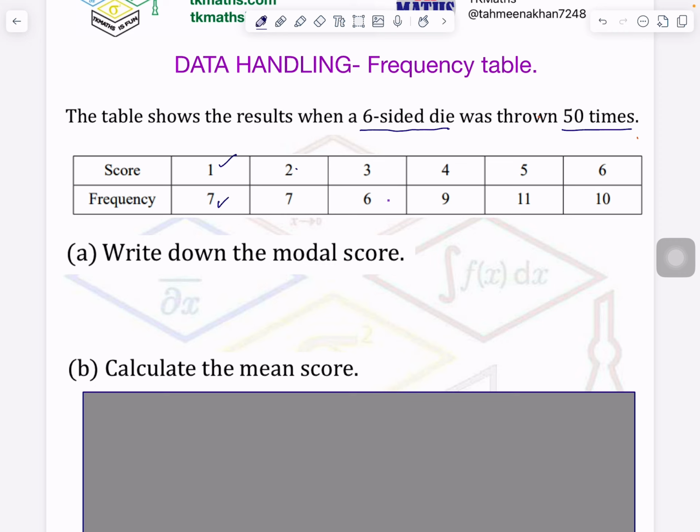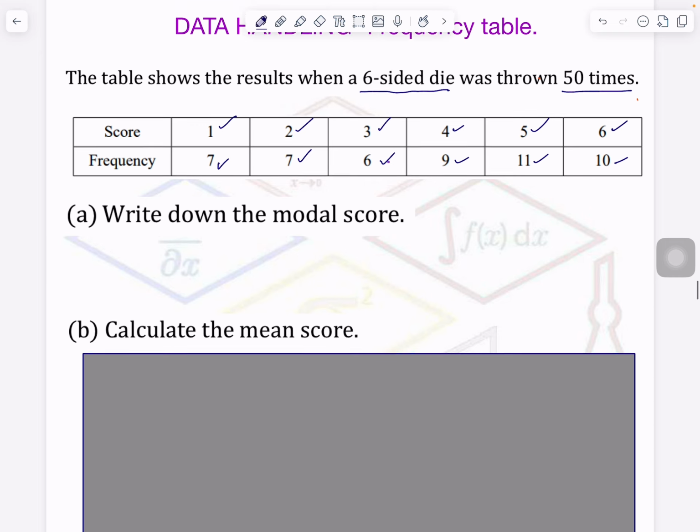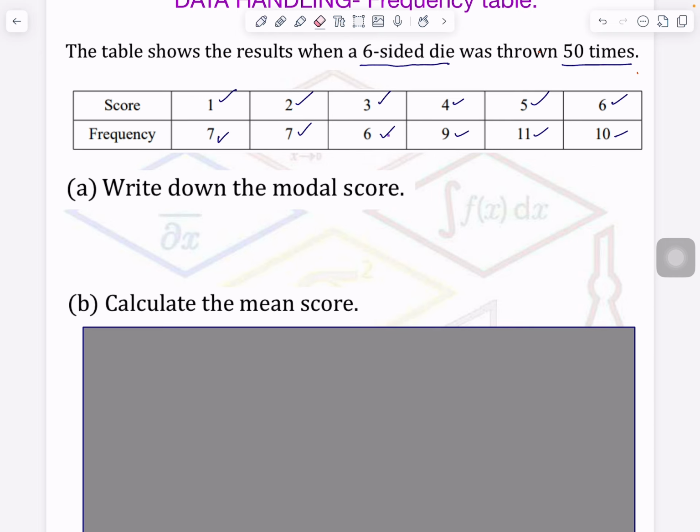Then the side where 2 was written, how many times did it appear? 7 times. Similarly, number 3 came 6 times, number 4 came 9 times, number 5 came 11 times, number 6 came 10 times. So if I write it down in a line, just to explain to you, what does this mean?